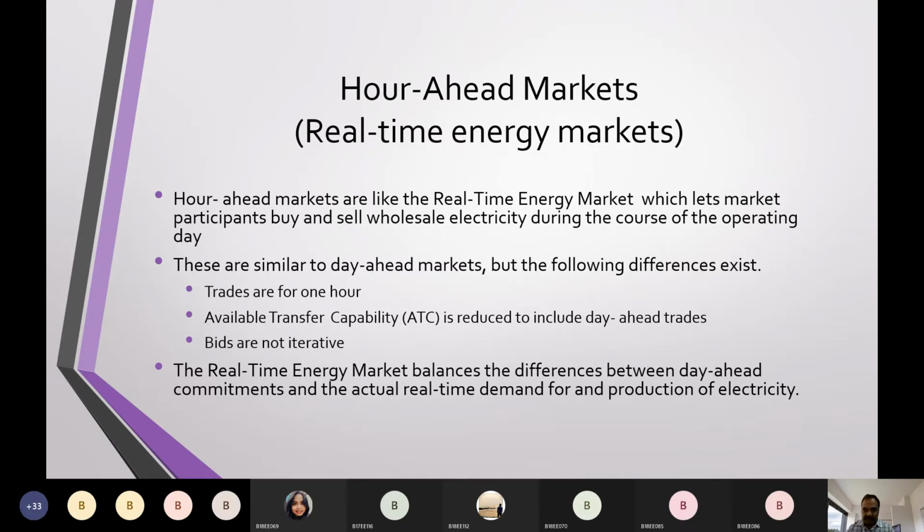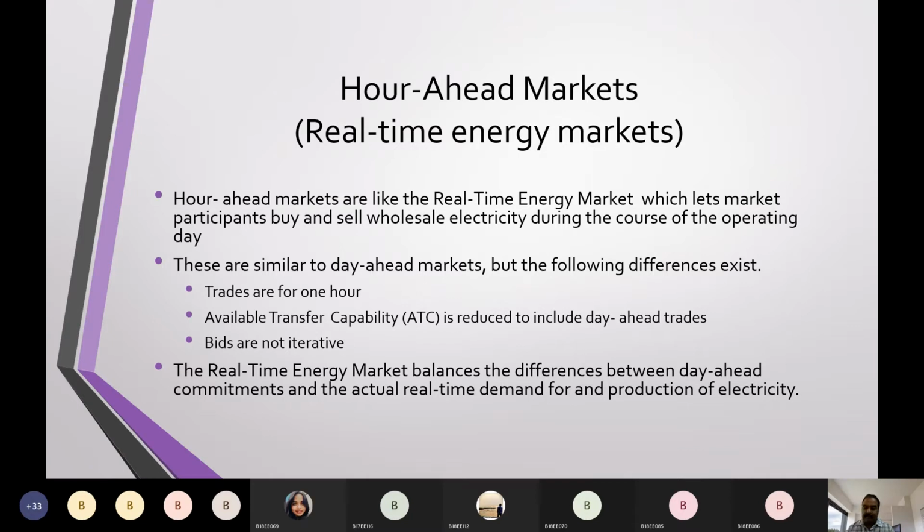So that's why, based upon the ATC, they will be doing the trades. And bids are not iterative. This is a simple thing because bids don't move on to the next hours. They are only for 1 hour. And the real-time energy market balances the differences between day-ahead commitments and the actual real-time demands.